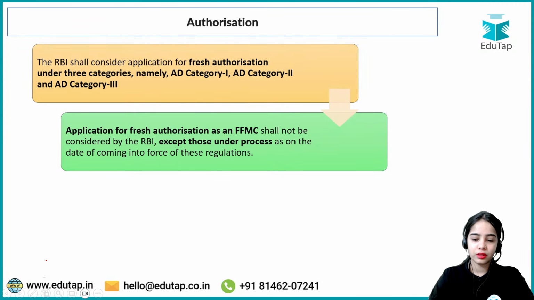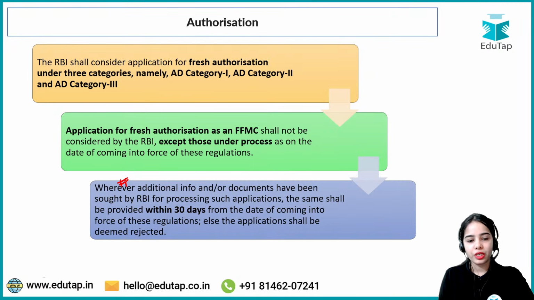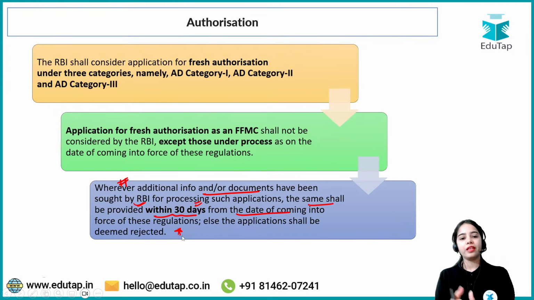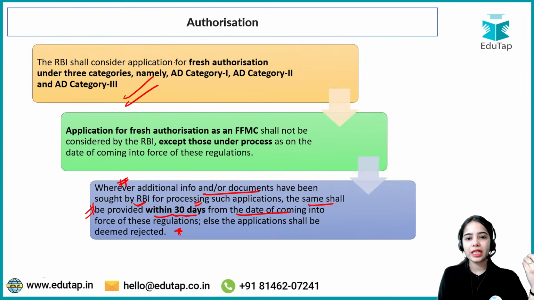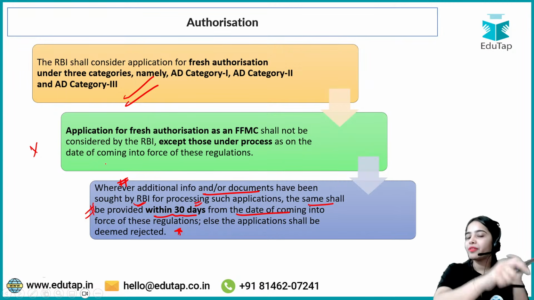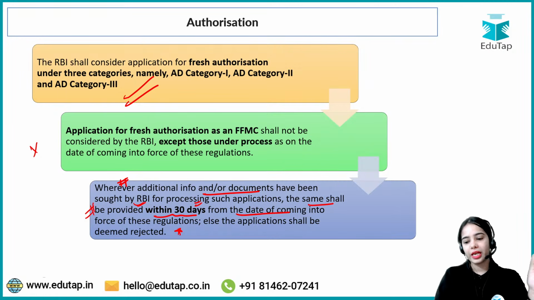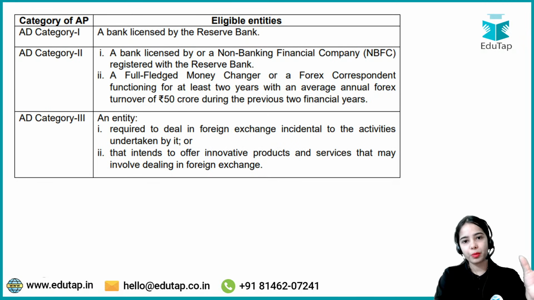Moving forward, whenever additional information or documents have been sought by RBI for processing such applications, the same shall be provided within 30 days from the date of coming into force of these regulations. So whatever additional information the RBI has demanded, it shall be provided within 30 days. That's it. So fresh authorization can be taken for authorized dealer category 1, 2, and 3. For full-fledged money changers, no new authorization will be provided, but the previous applications under process can be considered, and within 30 days the additional information has to be provided.